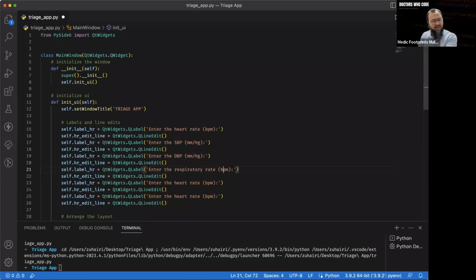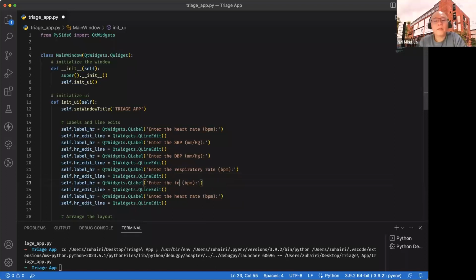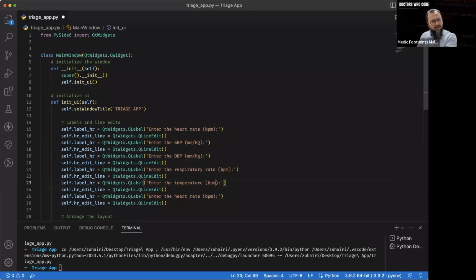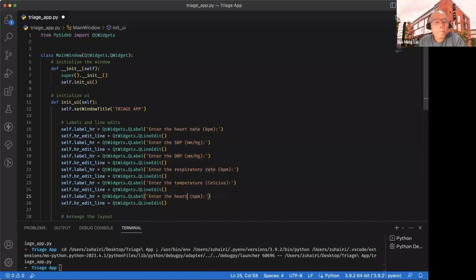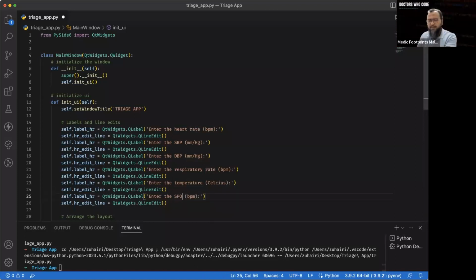Again, breath. I think just put BPM here. I think it's fine. Last one should be the temperature. Temperature, yeah. And oxygen saturation if you want to put. Another one, that's right. SpO2. Last one is putting the SpO2.